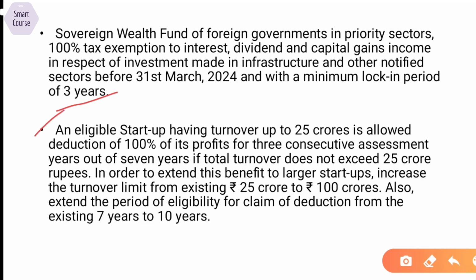Next is that eligible startups having turnover of up to 25 crore were earlier allowed a deduction of 100% of their profits for 3 consecutive years during this 7 year period. And in order to extend this benefit, the 25 crore threshold has been increased to 100 crore, and the time period has been extended from 7 years to 10 years.